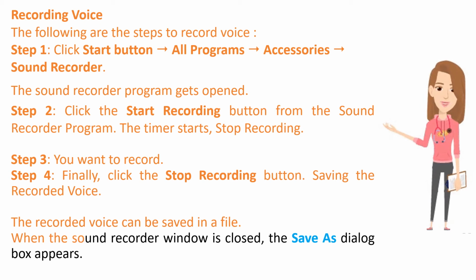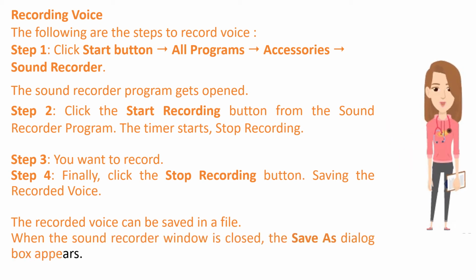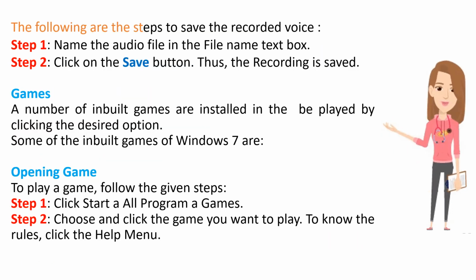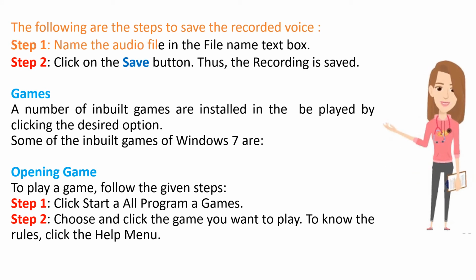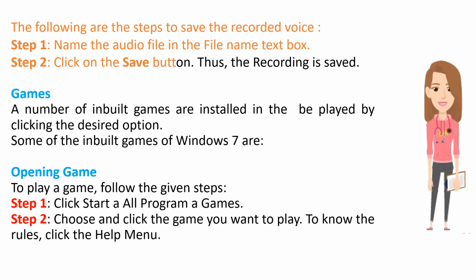When the Sound Recorder window is closed, the Save As dialog box appears. The following are the steps to save the recorded voice. Step 1. Name the audio file in the File name text box. Step 2. Click on the Save button, thus the recording is saved.